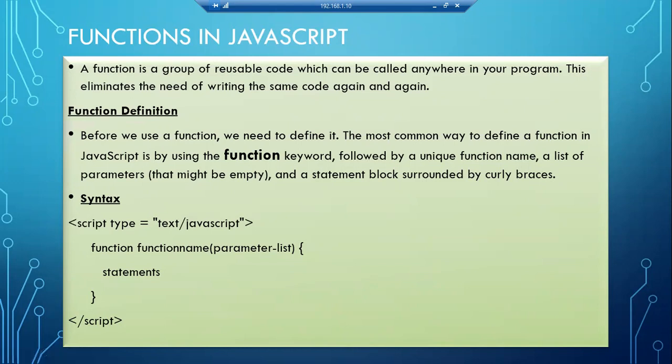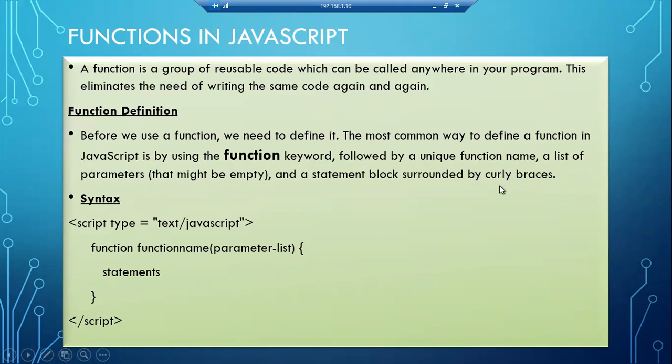Before we use the function, we need to define it. How to define a function in JavaScript? We use the keyword function, followed by a function name and a list of parameters, which can be optional. Without parameters also I can create it. Then a statement block surrounded by curly braces.